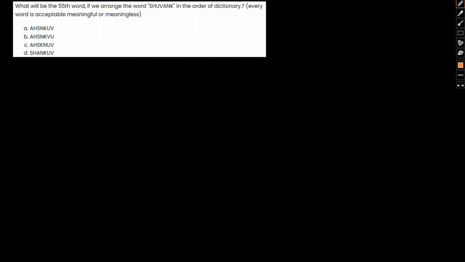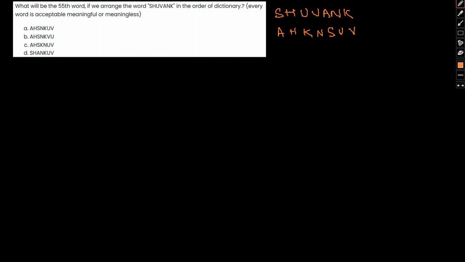What will be the 55th word if we arrange SHUVANK in order of dictionary? Every word is acceptable, meaningful or meaningless. So here we have the word SHUVANK. Now if I write this word in alphabetical order, then I'll have A, followed by H, followed by K, followed by N, followed by S, U, and V. This is how we can arrange it.